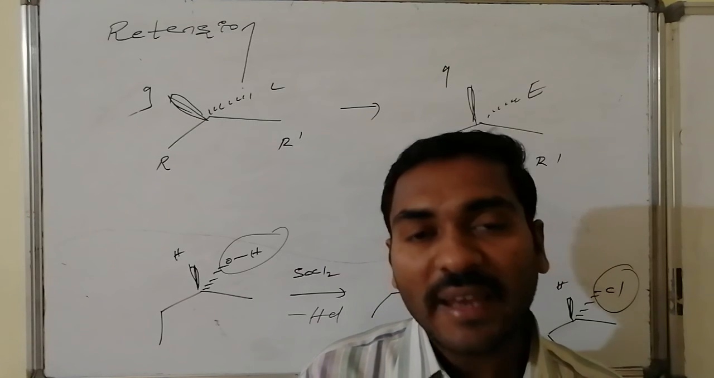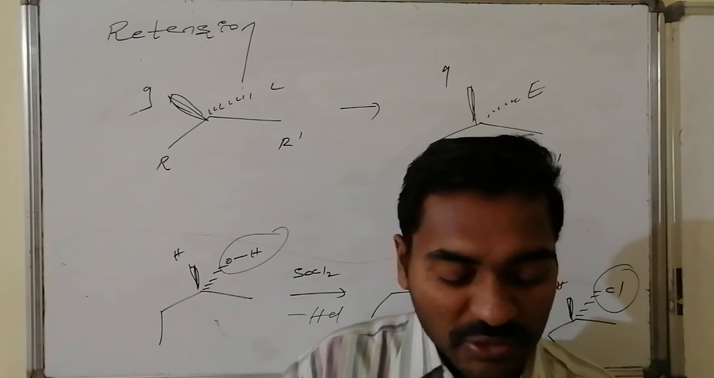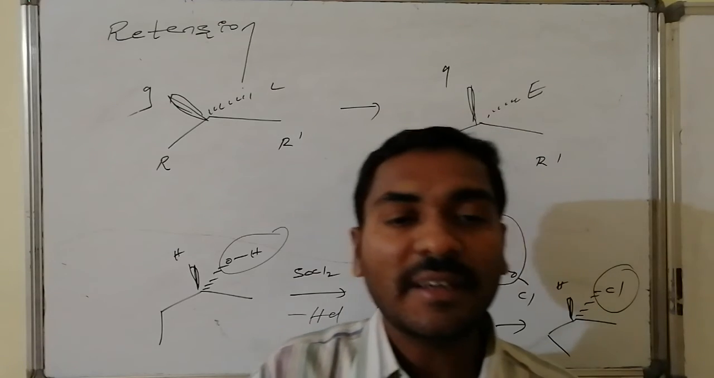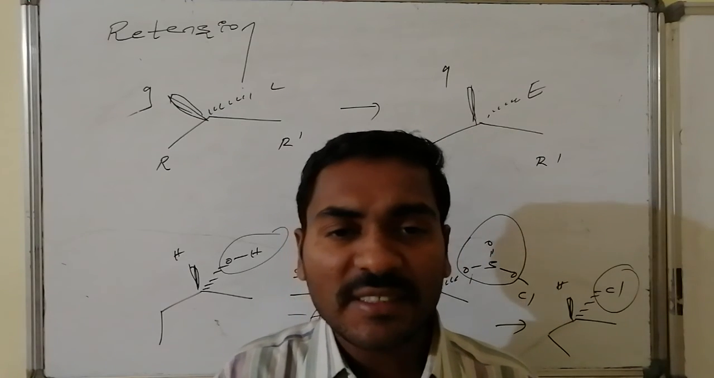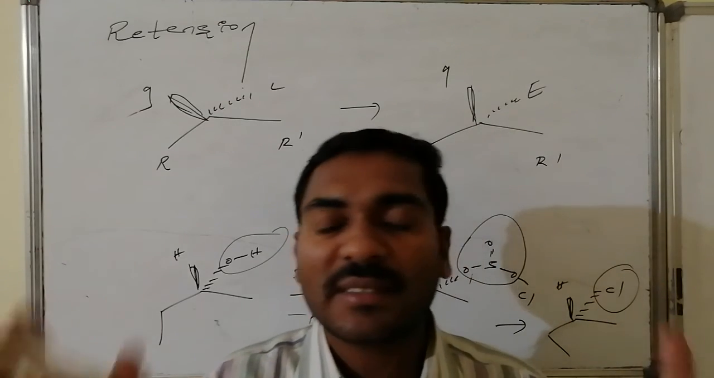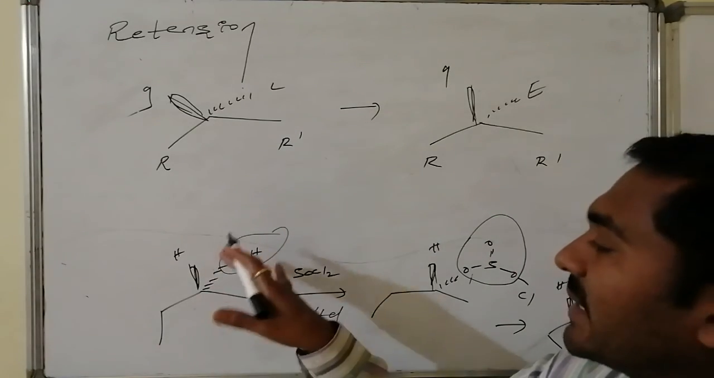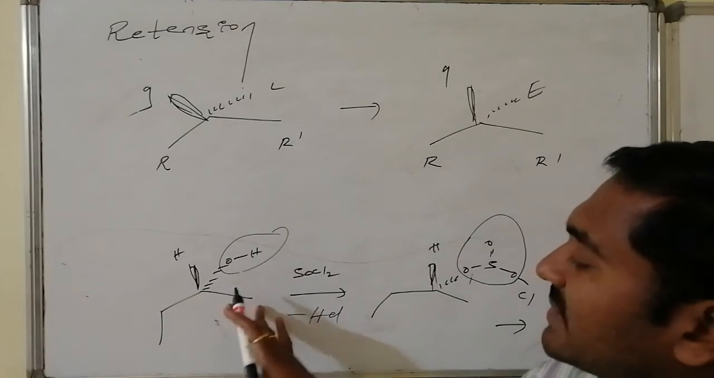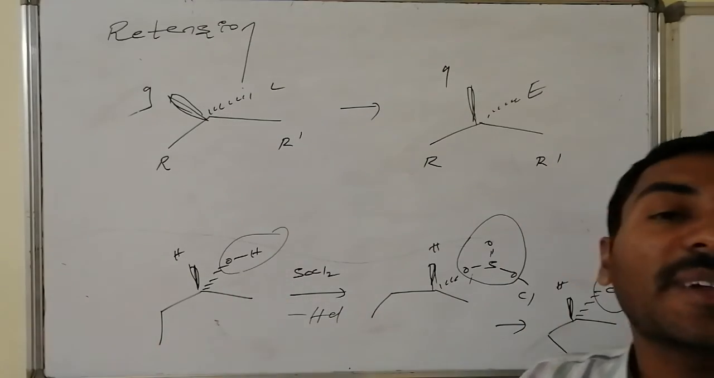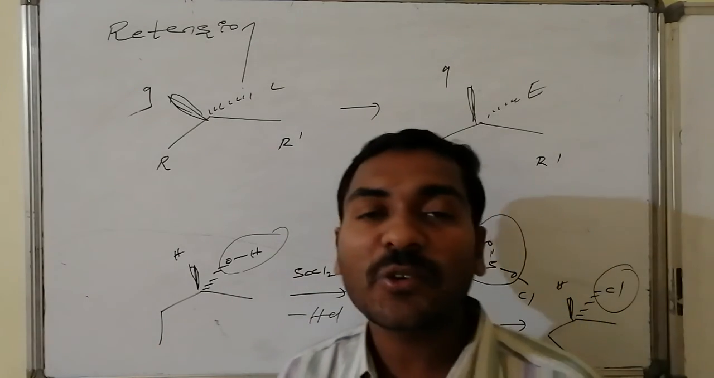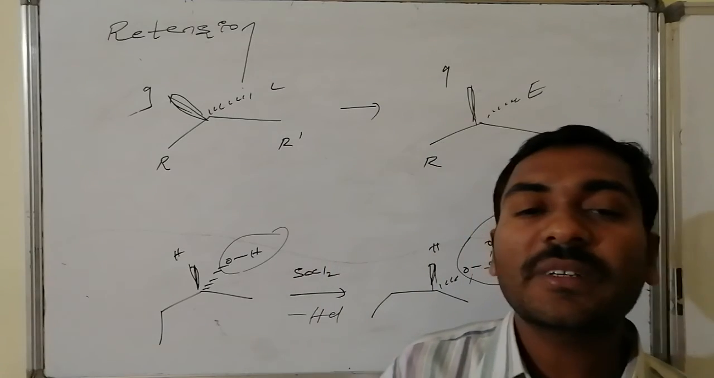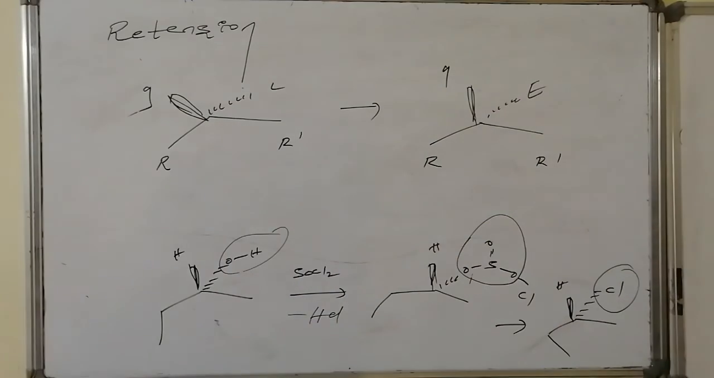containing mechanisms. Retention stands for what? The position is exactly taken by the entering group. Whatever the leaving group position is, the entering group takes exactly that same place. If the nucleophile, that is the entering group, is present at the same place where the leaving group was leaving, then that is said to be retention in configuration.